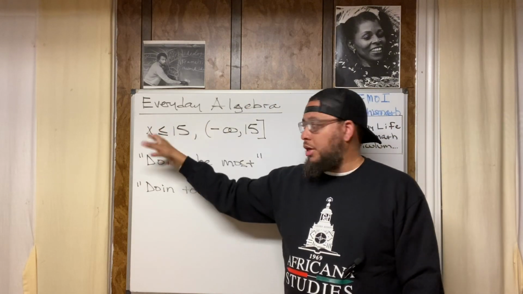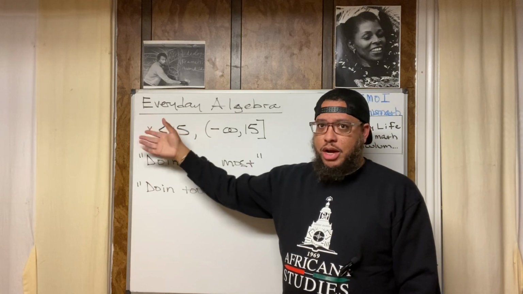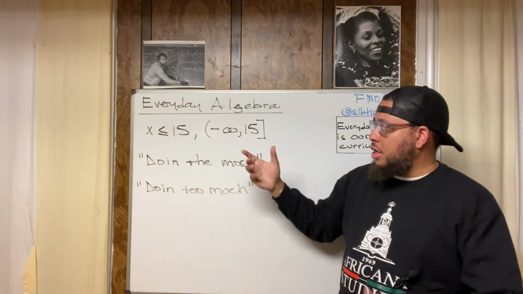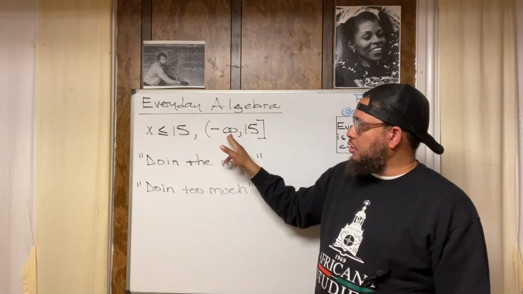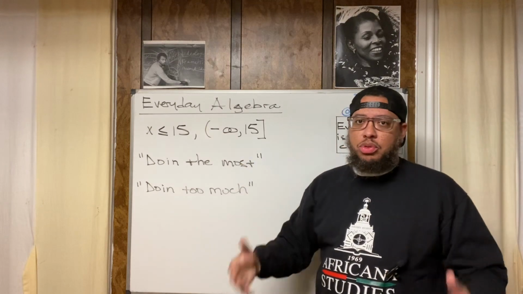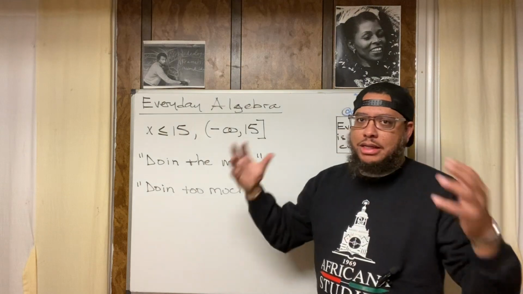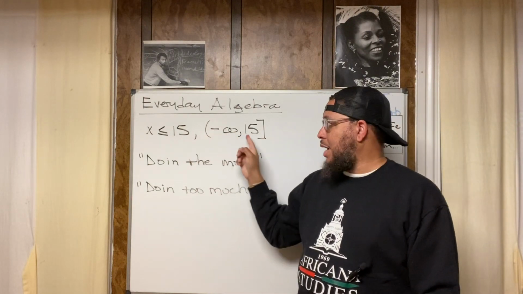But this is basically the gist of what it is trying to communicate: x is less than or equal to 15. But over here, this is interval notation, which shows the interval on which the solutions are. So this symbol is infinity, and that's a negative sign. So that's negative infinity. So that means all the solutions from negative infinity, and infinity is not an actual number, but it's more of an idea of a quantity, right? From negative infinity all the way up to positive 15.